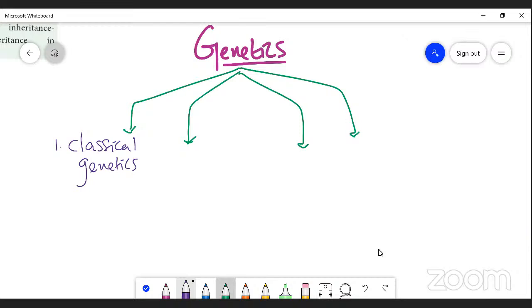And the second type is molecular genetics.